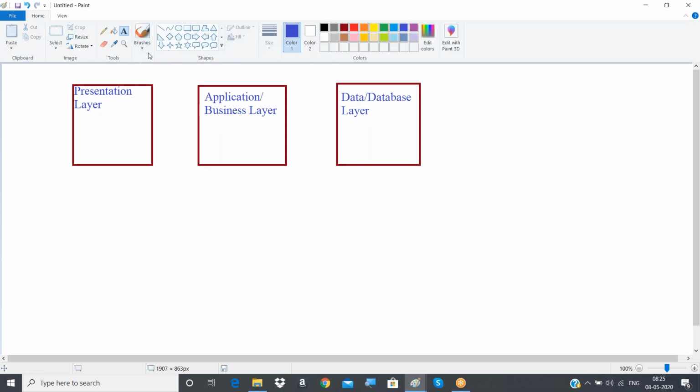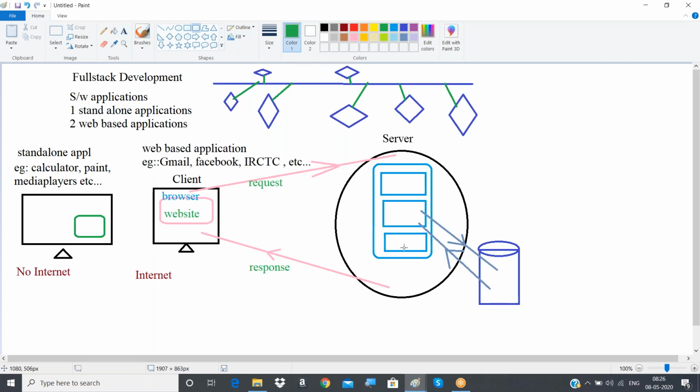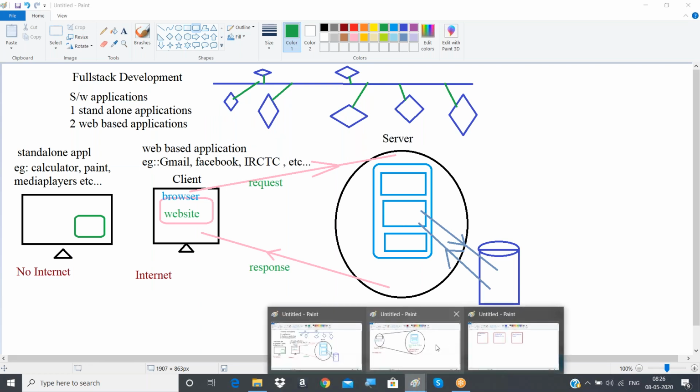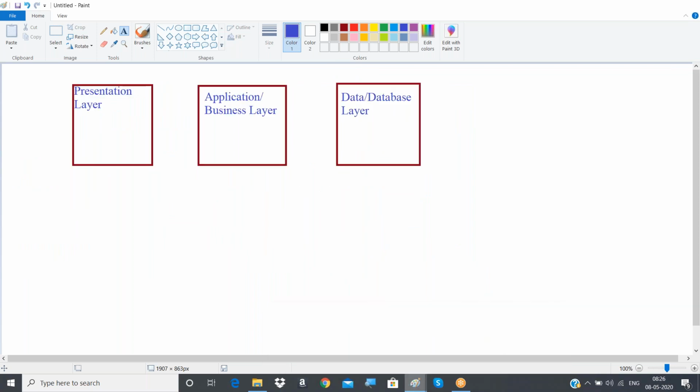Application layer is nothing but your server side software, where we'll be writing the code inside the server, right? All the code we write using either Java or Node is your application, what your application has to do. Your application may send some messages, or book some ticket, or do some other activities. All those activities will be taken care of by your application. That's why we also call that layer the business layer.